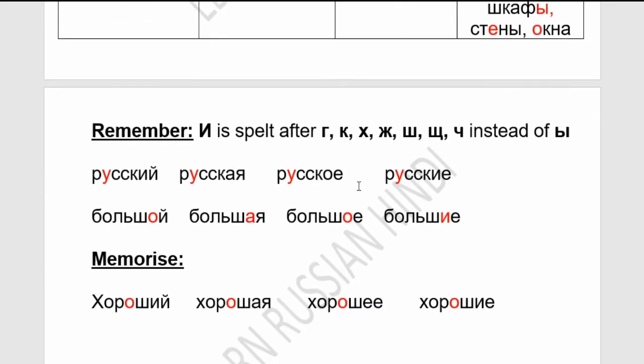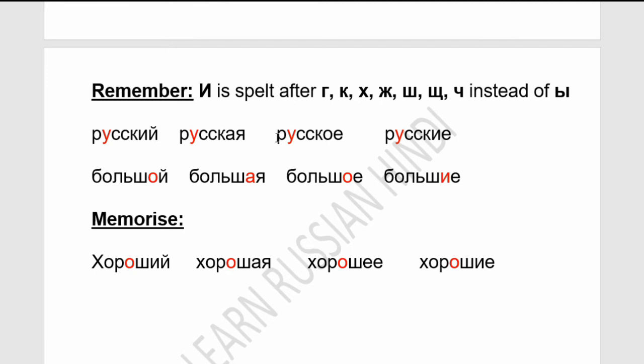As you know the seven consonant rule, soft и is spelled after г, к, х, ж, ш, щ, ч instead of hard ы. Here, after к, hard ы is not there, so русский will use soft и and и краткое: русский, русская, русское, русские.